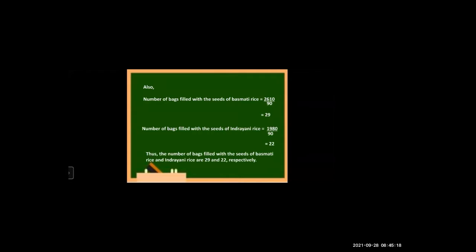I hope you all understood. So what we learned today: to find the HCF of given numbers, we make a list of factors of the numbers and find the greatest of the common factors. Okay, for HCF, remember there are 3 steps. First, you write down all the factors of the given numbers. Then you find the common factors, and from those common factors, the greatest one, the highest one, is the HCF of those 2 given numbers.